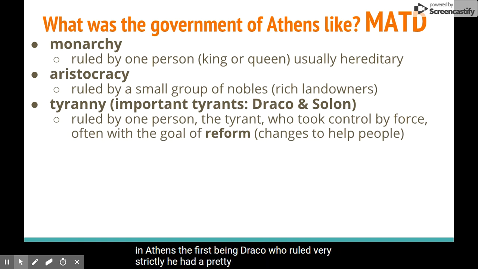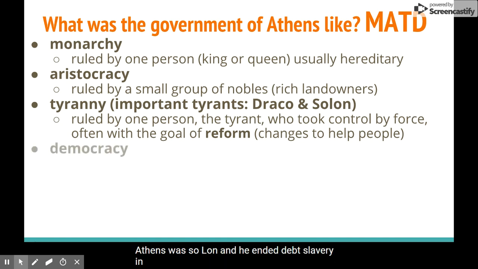He had a pretty strict law code that people were expected to abide by. And actually, that's where we get the word draconian from. So, if something is draconian, it means it is very harsh or strict. And then another tyrant of Athens was Solon, and he ended debt slavery in Athens.